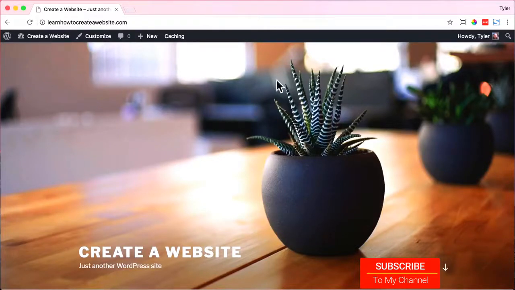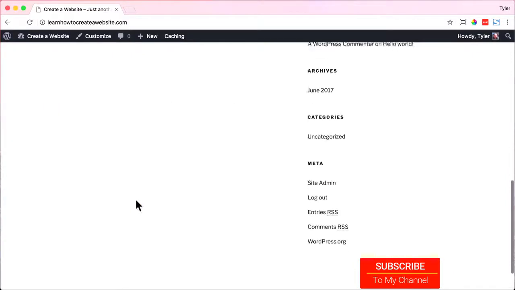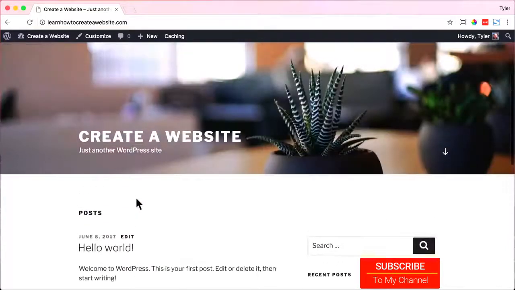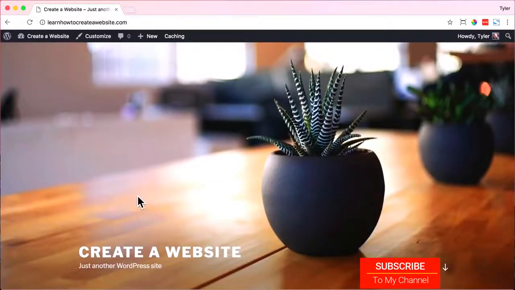And that's one of the reasons why I love WordPress so much, because thousands and thousands of people make themes for WordPress, so you have thousands of designs to choose from. So we can see what our theme looks like by just visiting our website. If we visit our website, this is what it looks like. It has this big image up here, and if we scroll down, we can see this is just what our website looks like. So how do we change that? How do we make it look much, much better?